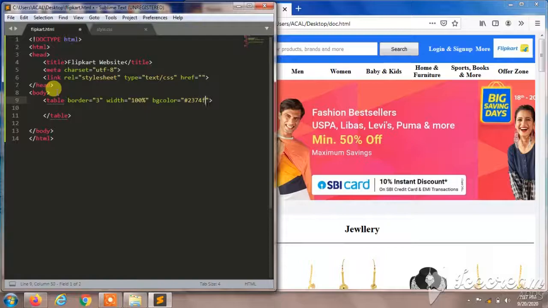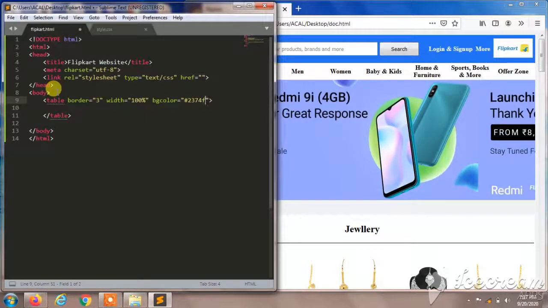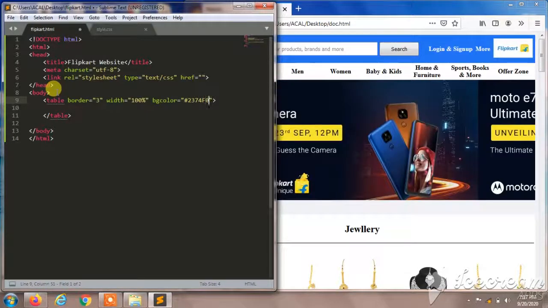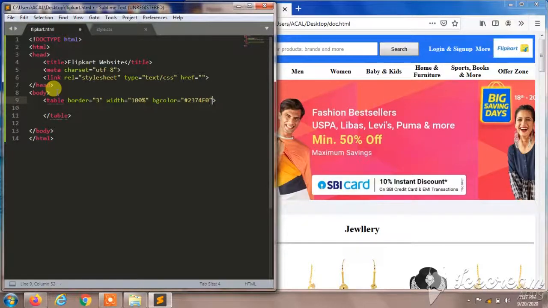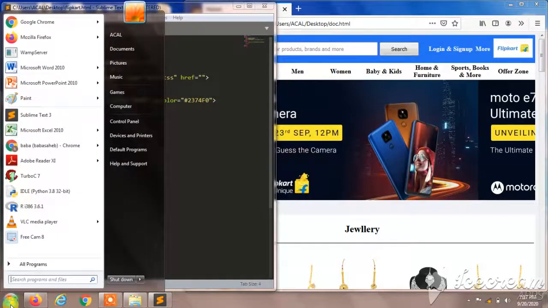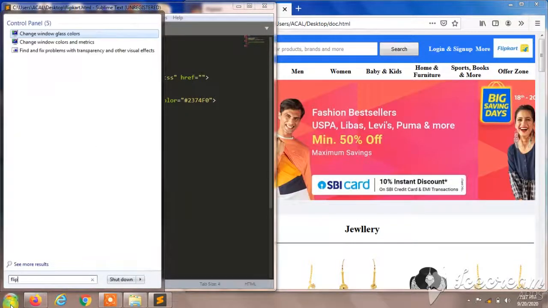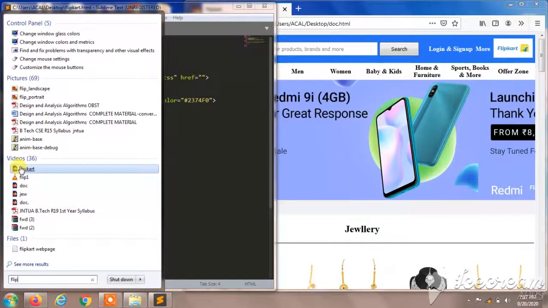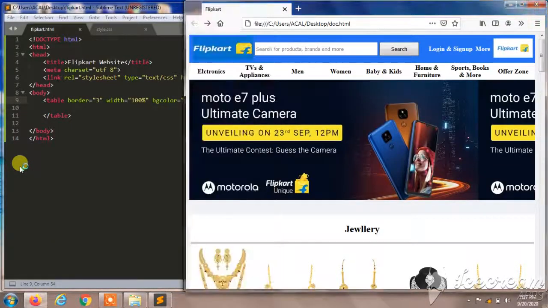Okay, I'll search this Flipkart. Okay, here is our web page file.